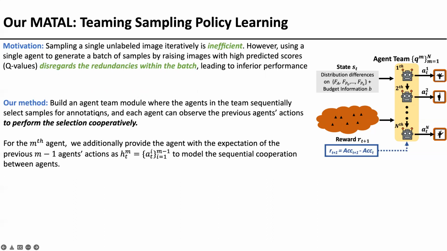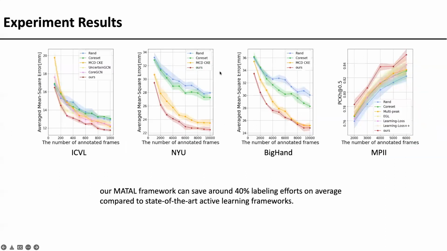To select an informative image batch, we build an agent team module where the agents in the team sequentially select samples for annotation. And each agent can observe the previous agent's actions to perform the selection cooperatively, as shown in this figure. Finally, to demonstrate the effectiveness of our model, we conducted experiments on commonly used pose datasets.